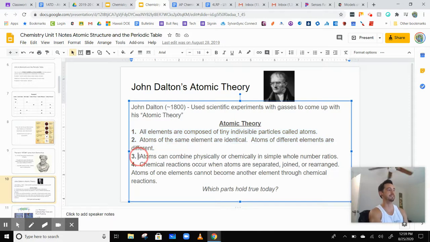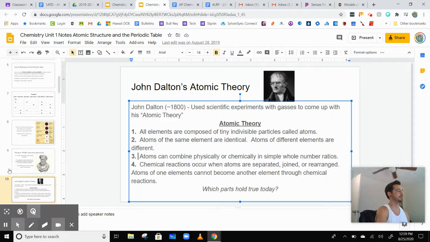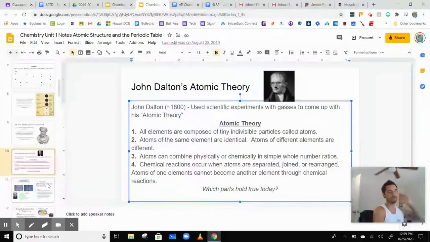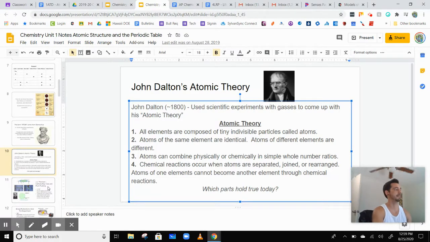Atoms can combine physically or chemically in simple whole number ratios. And number 4, chemical reactions occur when atoms are separated, joined, or rearranged. So that is the definition of a chemical reaction: atoms joining, separating, forming new compounds. Combinations of atoms. All right, so that was John Dalton. He was the father of atomic theory.